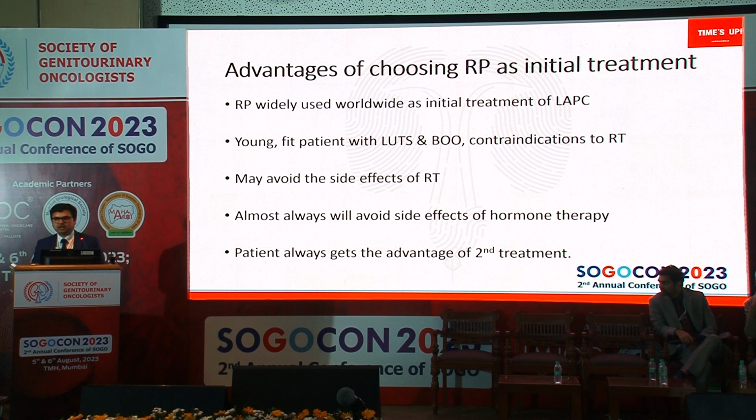And I'll just take 1 minute. Professor Chris Parker, who published the RADICALS trial, is a senior colleague of mine at the Royal Marsden. I came to him to discuss the RADICALS trial, and I told him, sir, your trial shows that most patients do not require adjuvant therapy, and they can be managed later by salvage radiotherapy. Does it mean that for all patients of locally advanced prostate cancer who come to us, we can do radical prostatectomy? Because you have shown that should they have positive margins, they will anyways not require adjuvant radiotherapy. We can easily cure it with salvage radiotherapy. He's a very kind gentleman, but he was horrified that I could deduce this from his study.